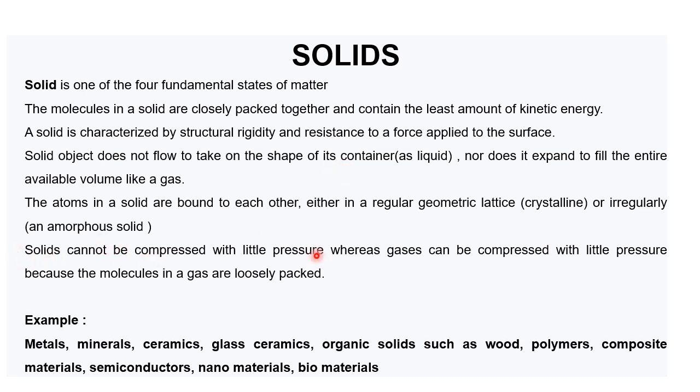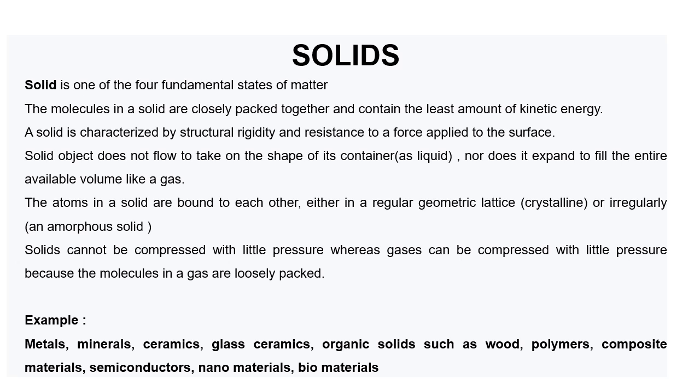Solids cannot be compressed with little pressure, whereas gases can be compressed with little pressure because the molecules in a gas are loosely packed. We know already that gases have loosely packed molecules. Therefore, when you give a little pressure, it will be compressed. But in the case of solids, it is not the case because the atoms or molecules in solids are closely packed. So, heavy pressure is needed to compress a solid.